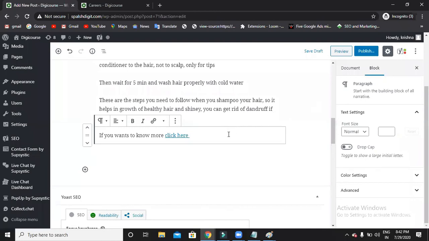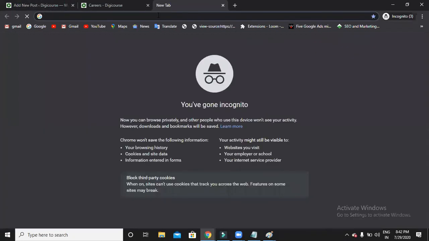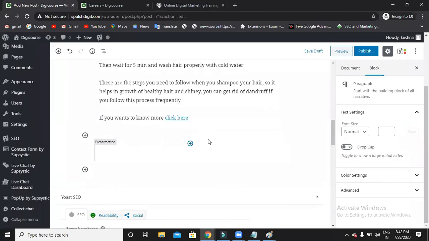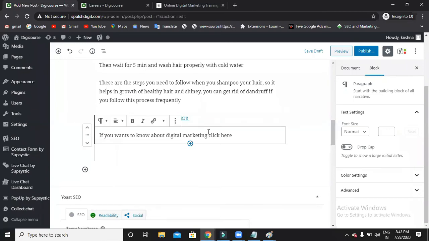Okay, so what is meant by external link? Now, sparsedigit.com is one external website. So what I will do is write, if you want to know about digital, then select the complete text, choose the link option and apply.